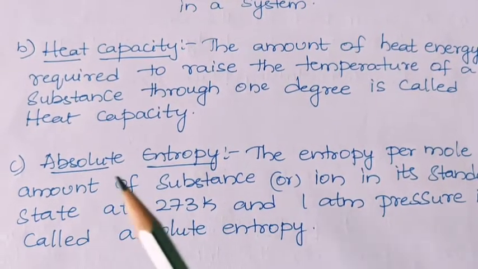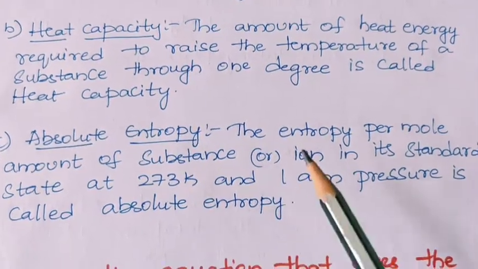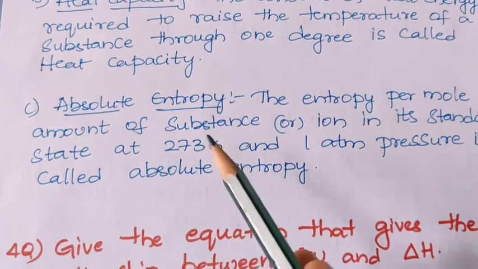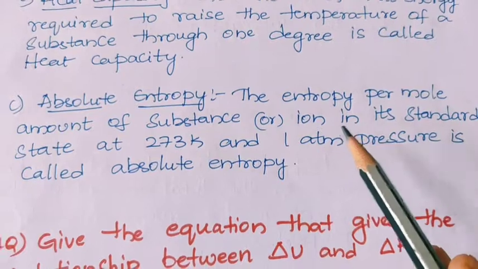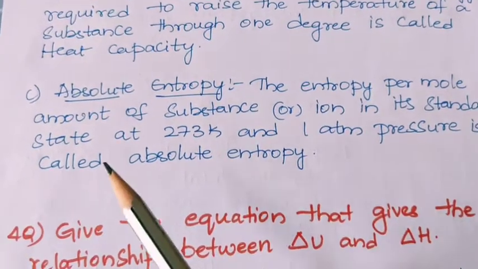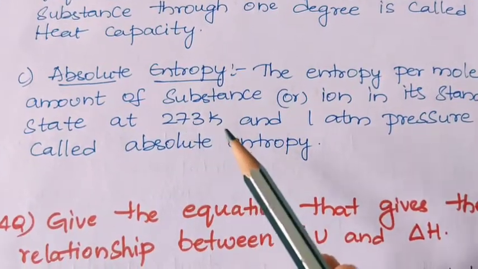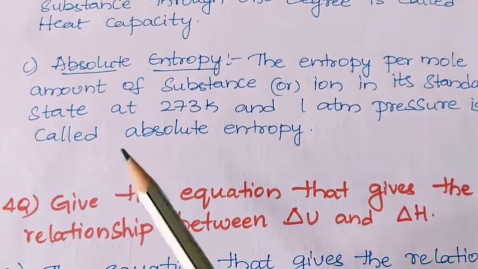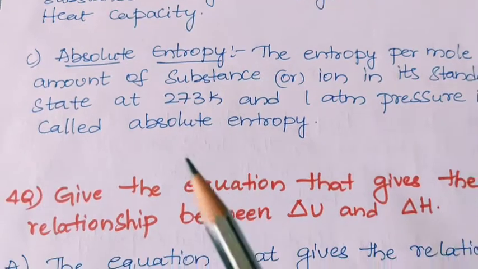Next, absolute entropy. The entropy per mole amount of substance or ion in its standard state at 273 Kelvin and 1 atmosphere pressure is called absolute entropy.